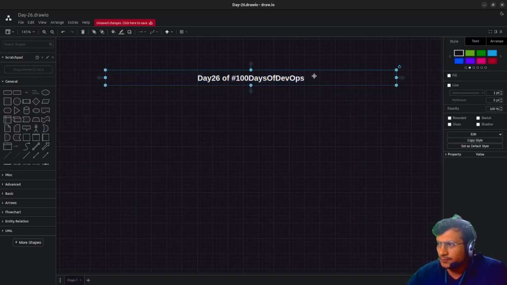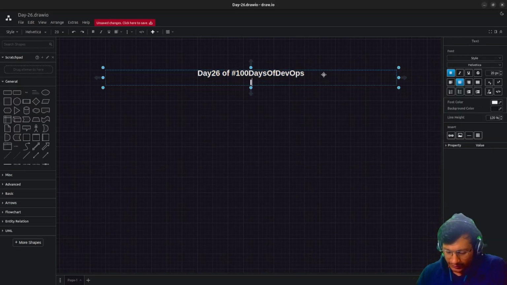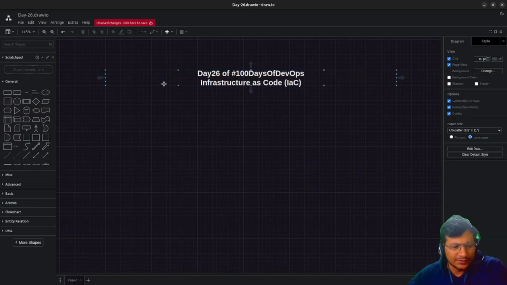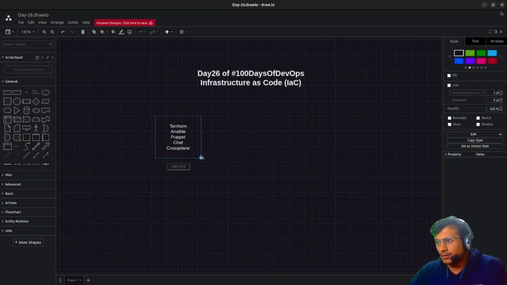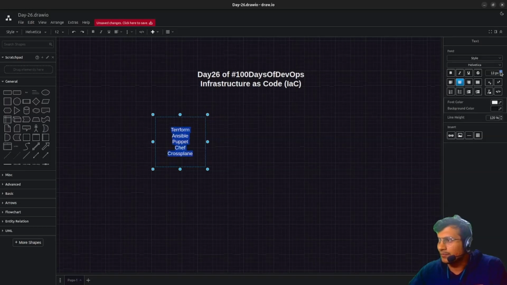So today's topic is a very important thing called infrastructure as code, most popularly known as IaC. Since we are using cloud platforms like AWS, there is a very popular tool called Terraform. Then there are Ansible, Puppet, and Chef. Now there is Crossplane, which is also a new tool. All of these tools are very popular and have a vast community.